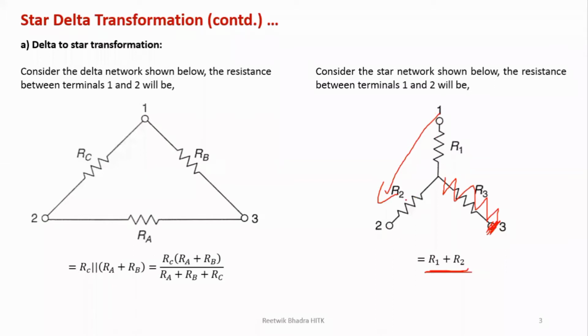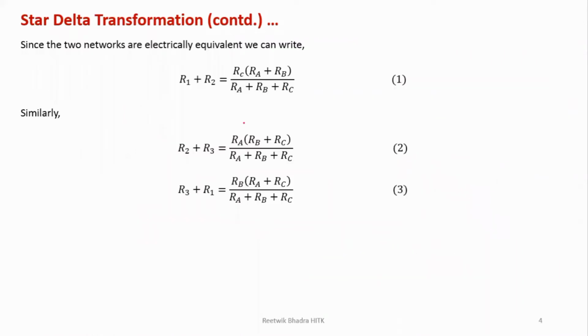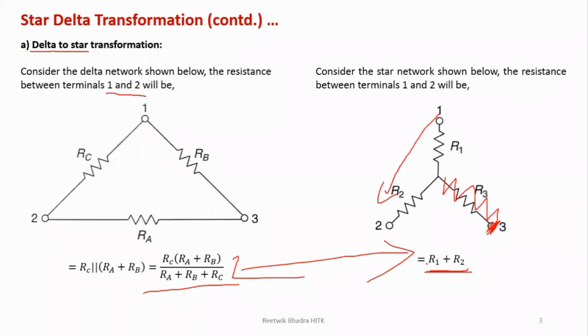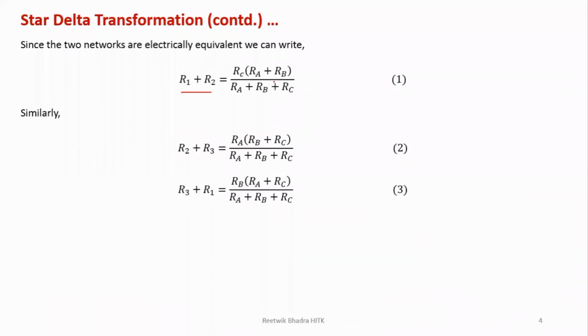So the equivalent resistance over here is R1 plus R2 in case of star. Between terminals 1 and 2, and between terminals 1 and 2, it is this equivalent value. Since I am converting delta into star, these two should be equivalent with one another. So the next step, we should make these two equal. So R1 plus R2 is equal to RC into (RA plus RB) by RA plus RB plus RC.